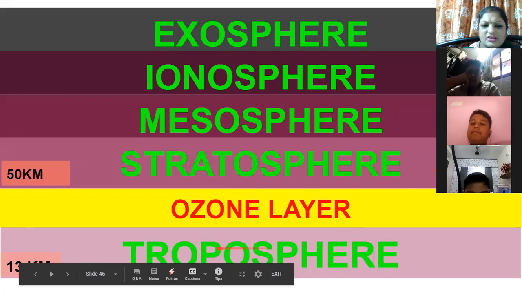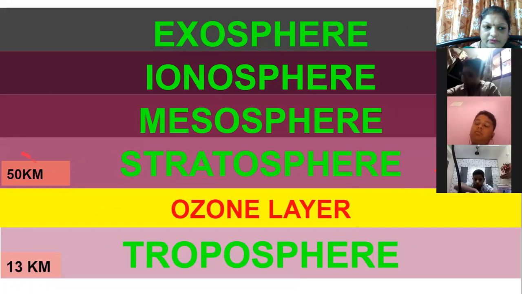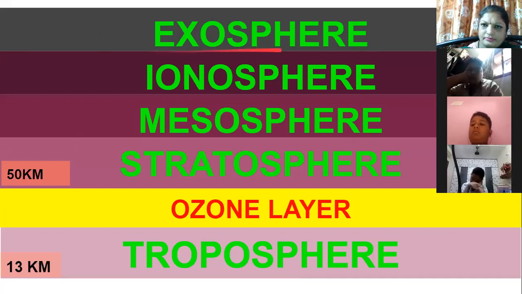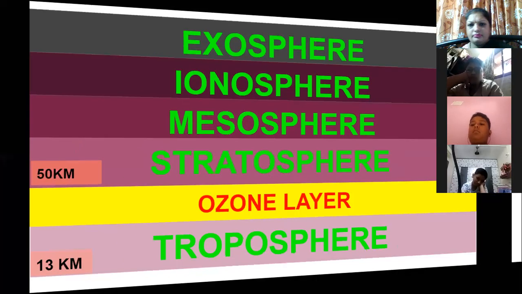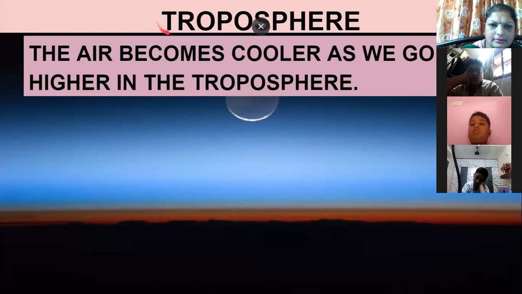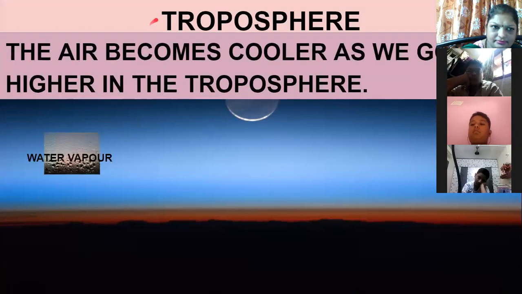What is the distance of troposphere from the Earth's surface? 13 kilometers. Distance of stratosphere? 50 kilometers. And it will increase as we go high up. Now let us see the first layer, that is the troposphere.